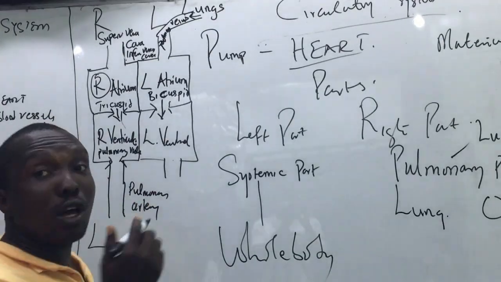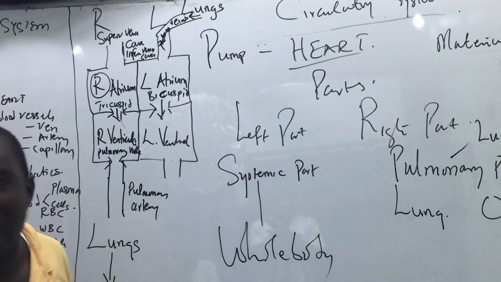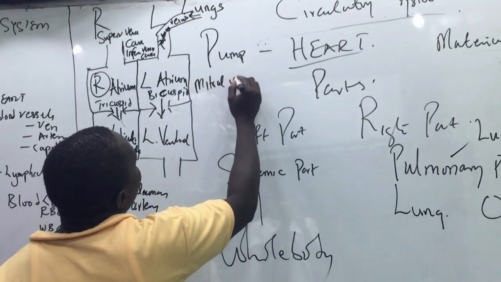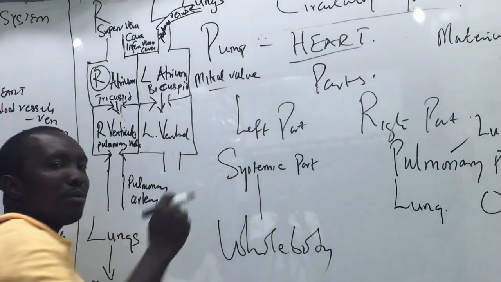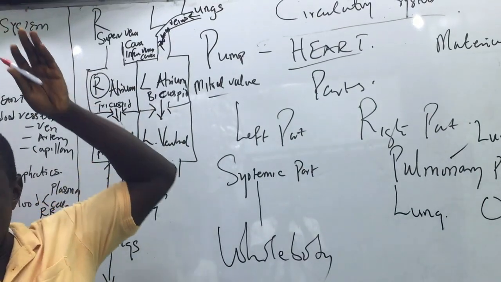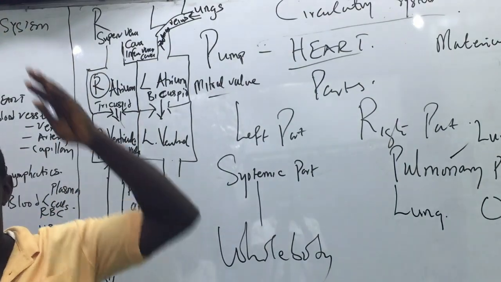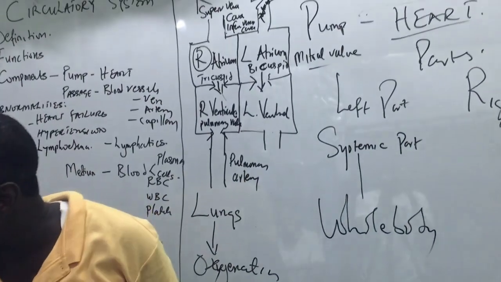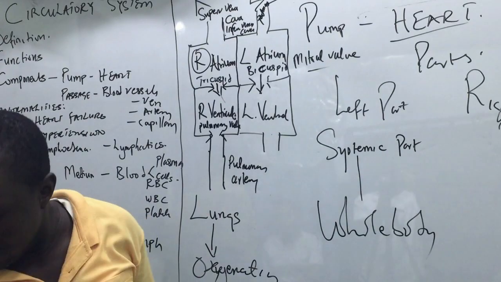Now, it is also known as the mitral valve. Are you with me? We know what a mitre is. Mitre is the cap of the bishop. If you are a Christian, you see at times your bishop wears a cap that has 2 capes like that. That's why it's called the mitral valve.